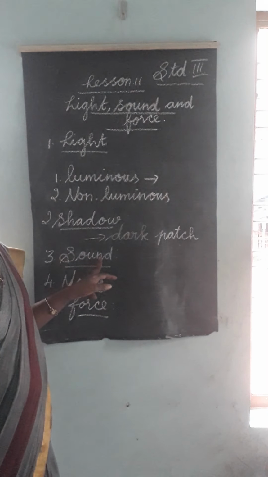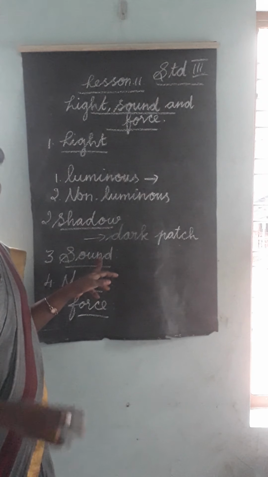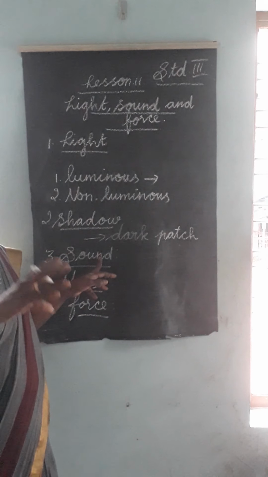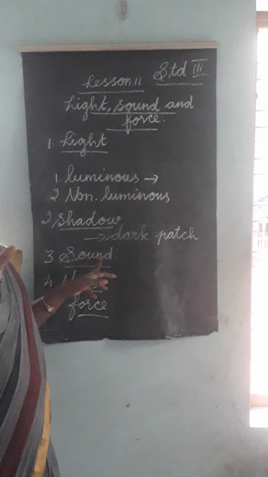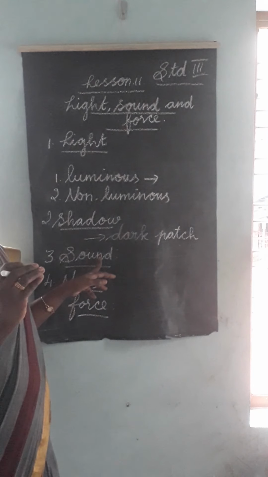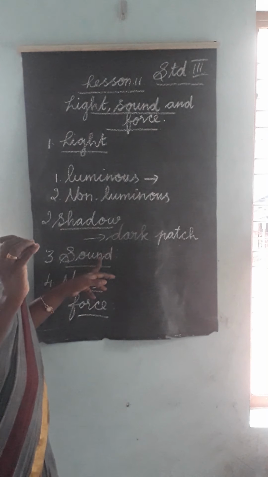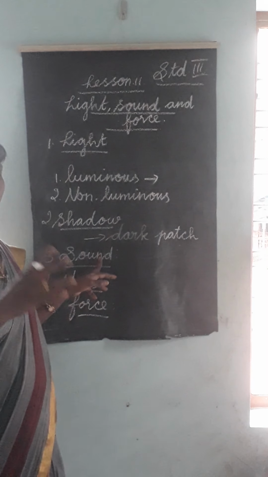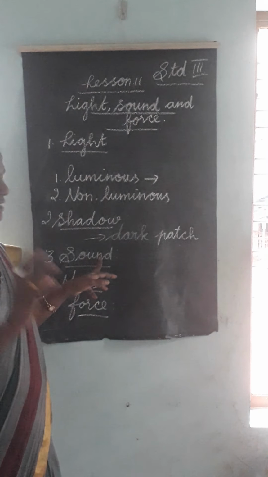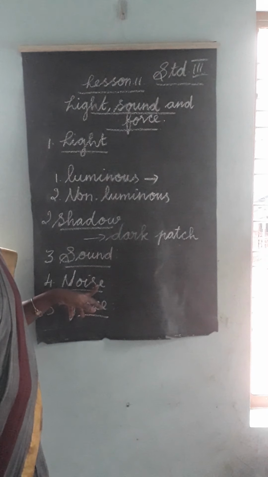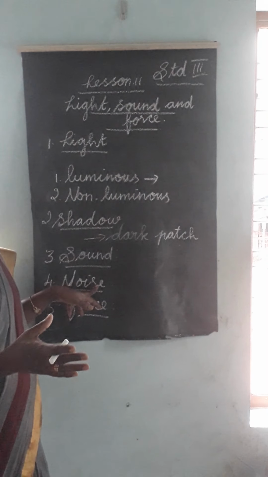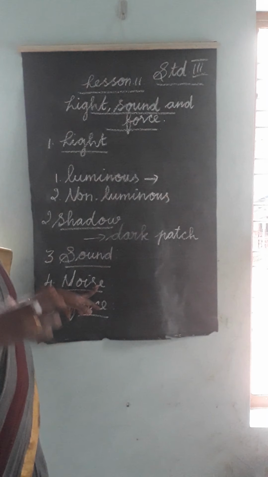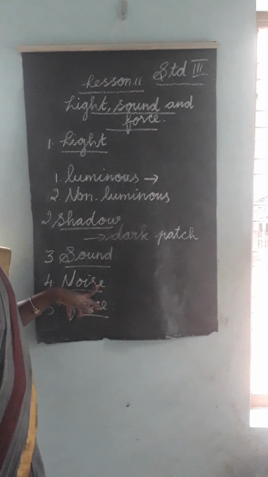Okay. Next one is sound. Continuous vehicle sound in a traffic jam is unpleasant. The ring of bells in the school, all of those are pleasant sounds. When we talk, we are making a sound. That is sound. Next one is noise. The sound that is loud and unpleasant is called noise.